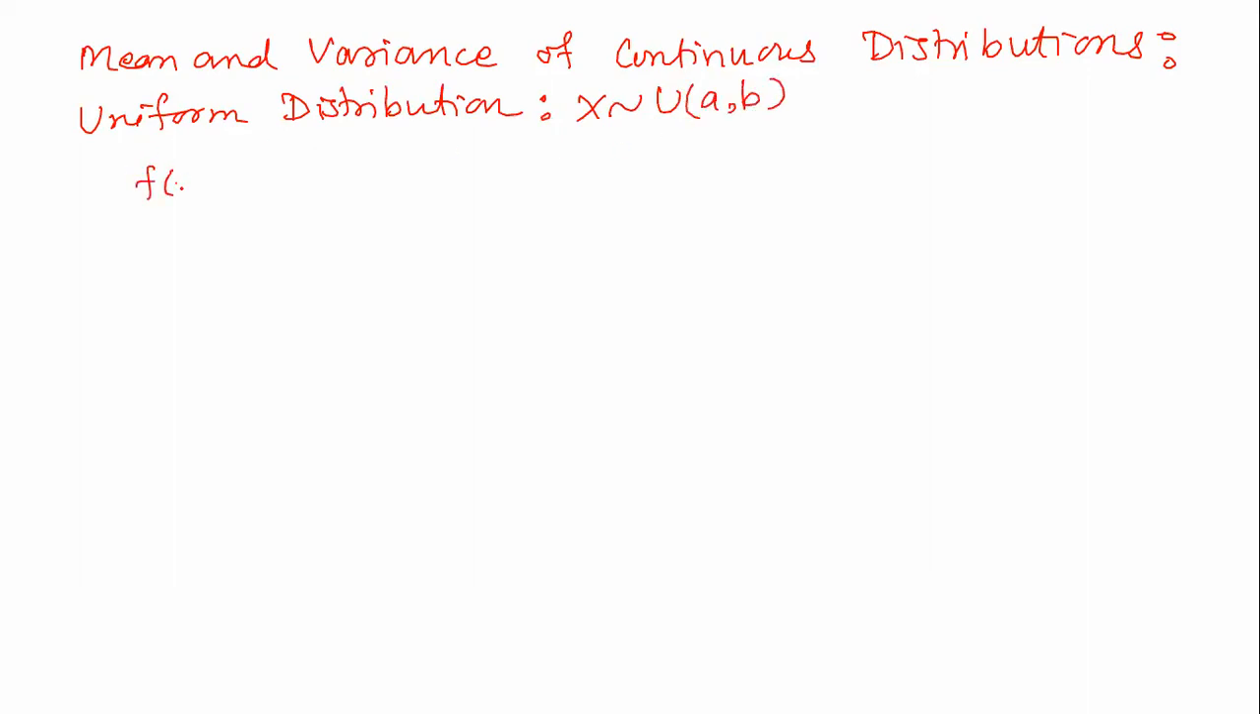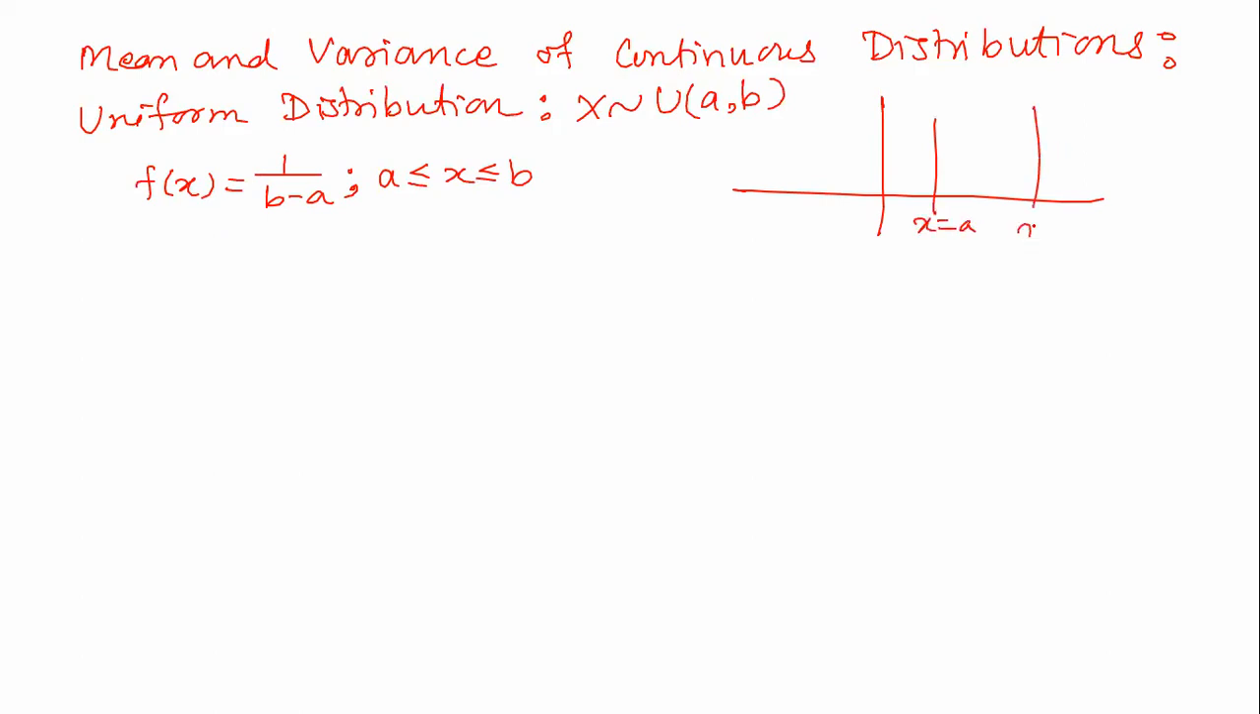Then we know f of x is equal to 1 upon b minus a, where a is less than or equal to x less than or equal to b. So I had drawn the graph also. Quickly we can have the graph as, suppose this is x equal to a, this is x equal to b, and the graph will be something like this, 1 upon b minus a.